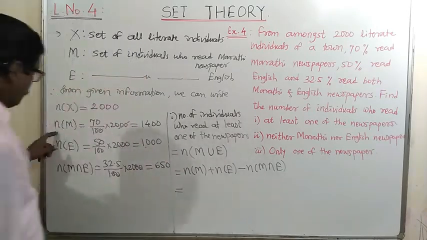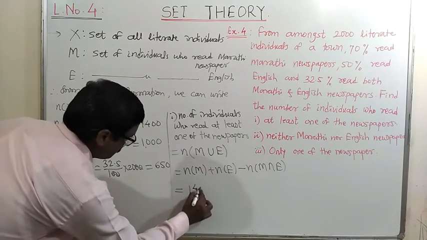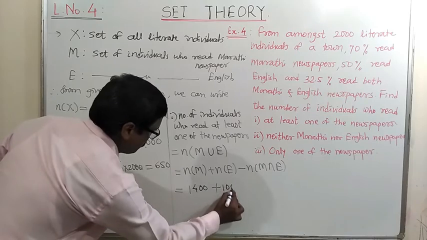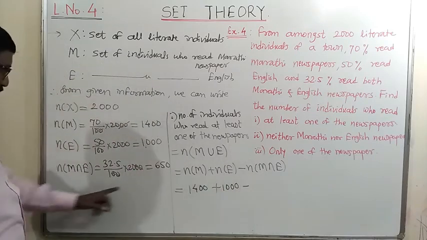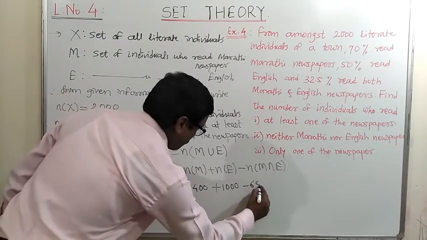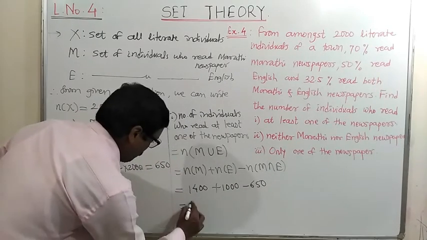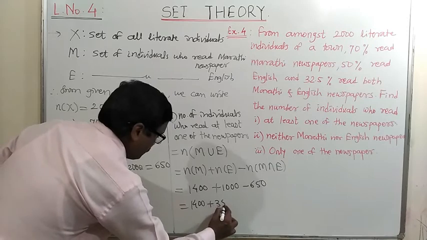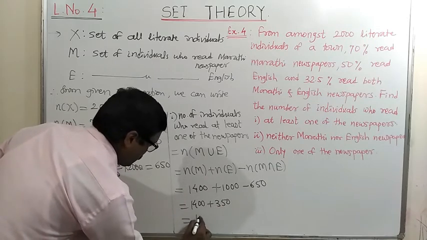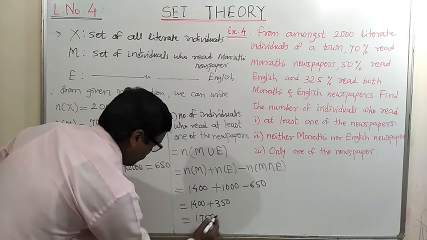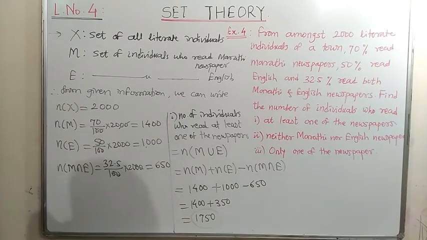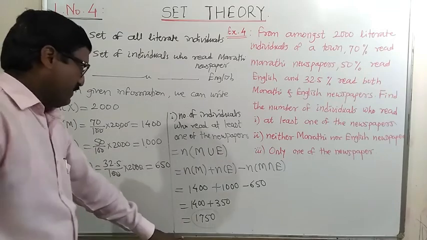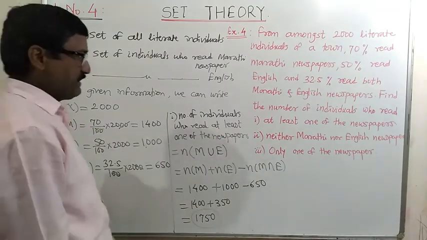So n of M is equal to 1400, n of E is equal to 1000, and this will be 650. So it is equal to 1400 plus 1000 minus 650, that is 2400 minus 650, so it is equal to 1750. That is the number of individuals who read at least one of the two newspapers. Okay, that will be the first one.